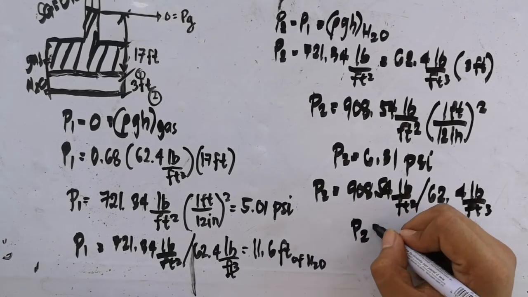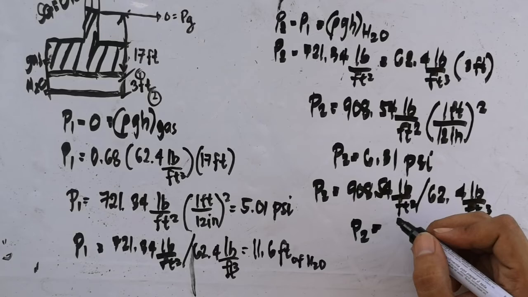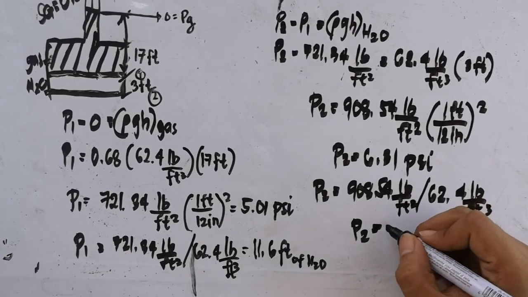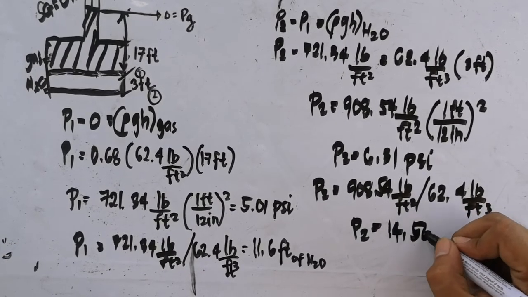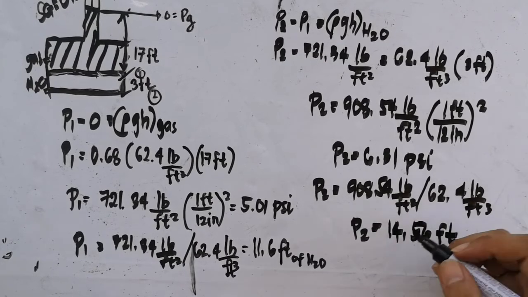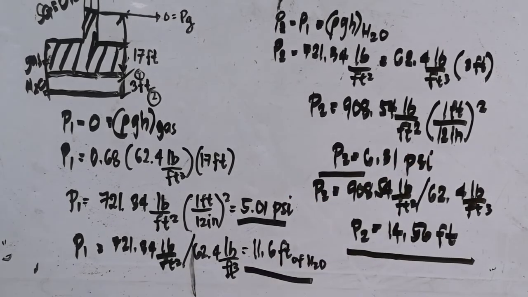So, P2 is equivalent to 14.56 feet. So, these are our pressures.